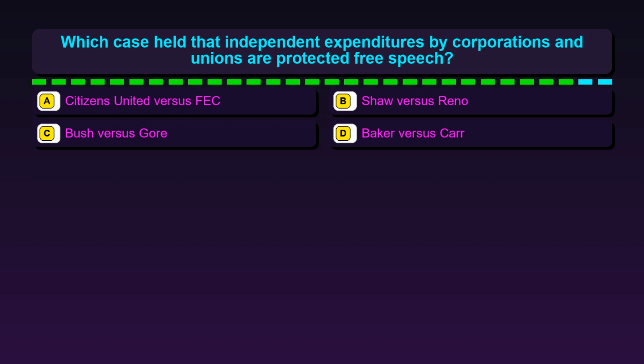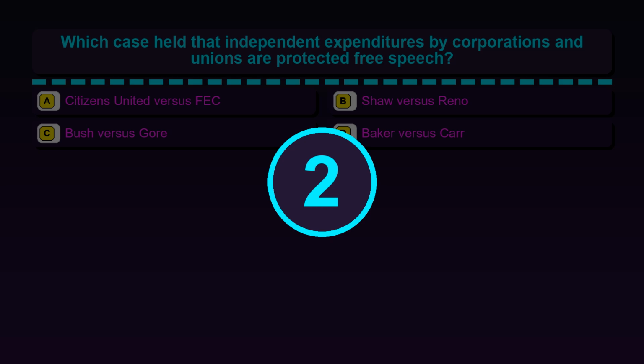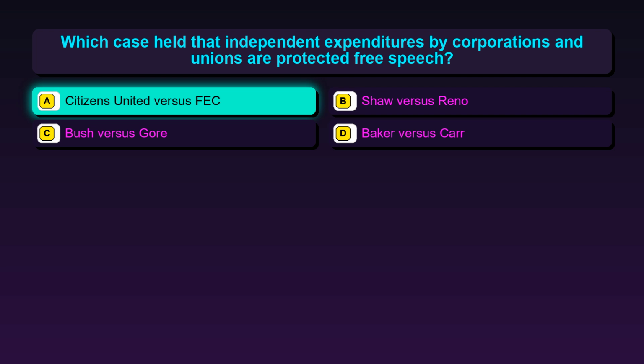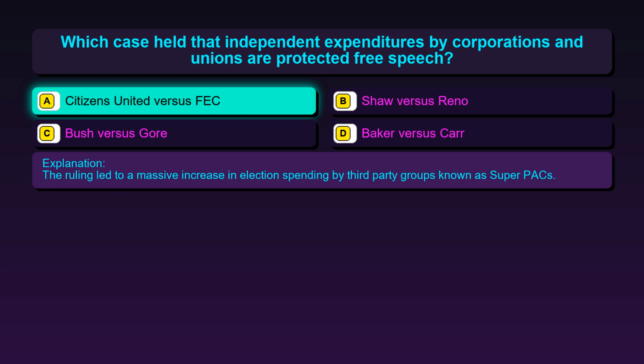Question 119. Which case held that independent expenditures by corporations and unions are protected free speech? Option A, Citizens United v. FEC. Option B, Shaw v. Reno. Option C, Bush v. Gore. Option D, Baker v. Carr. The correct answer is option A, Citizens United v. FEC. The ruling led to a massive increase in election spending by third-party groups known as super PACs.